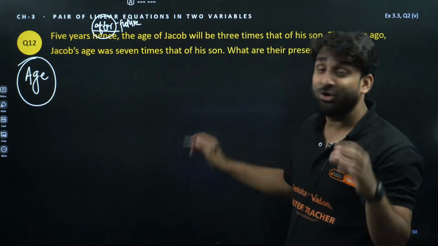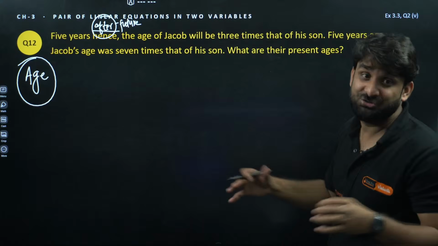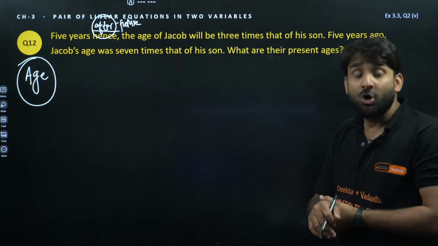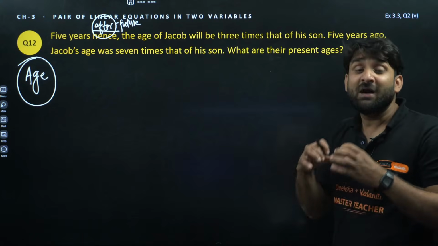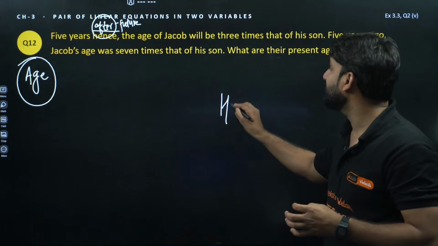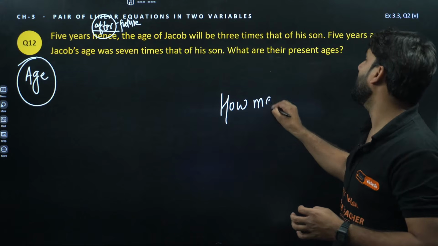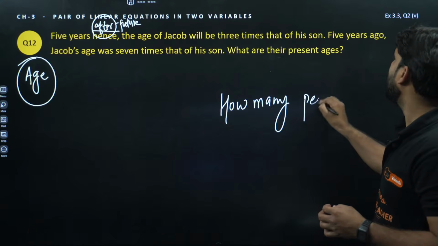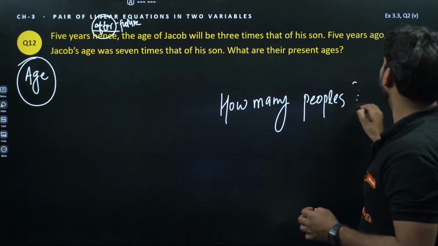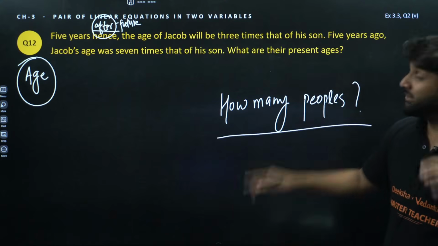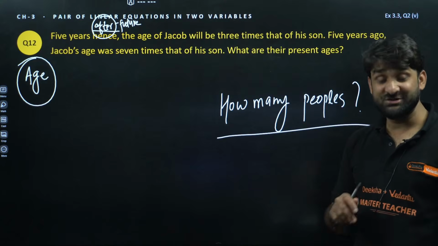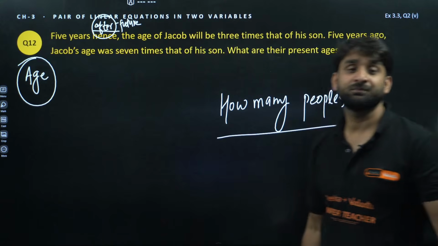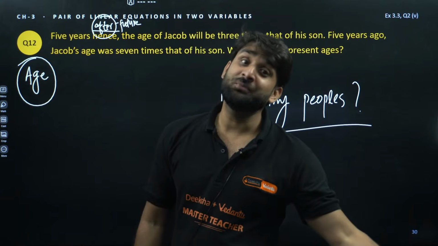Okay, so let's talk about the logic to solve an age-based question. My dear champion, always read the question and find out how many individuals there are. How many people? Number of people, number of individuals. So in this question, there are 2 people, Jacob and Jacob's son.